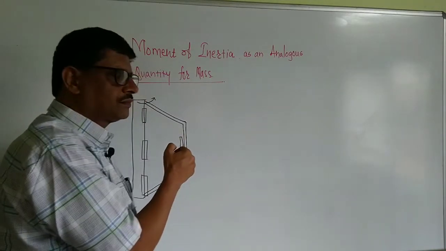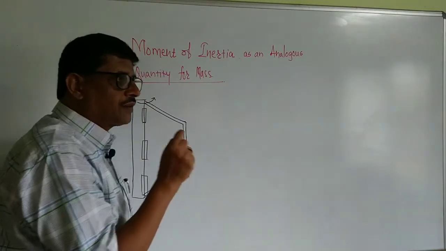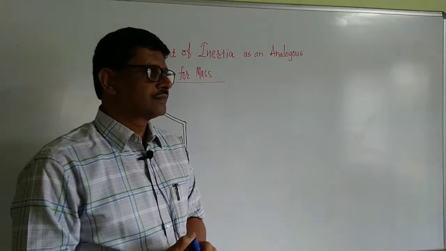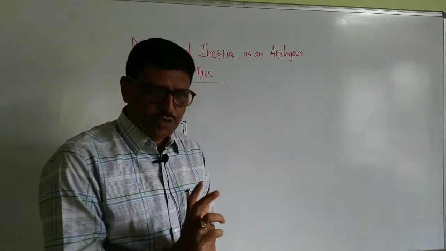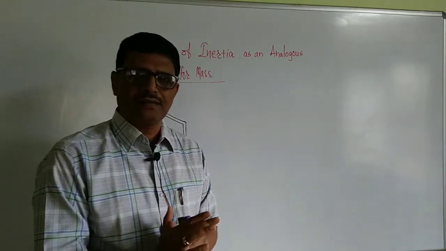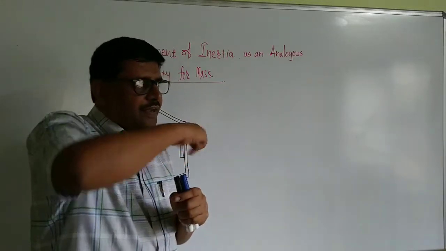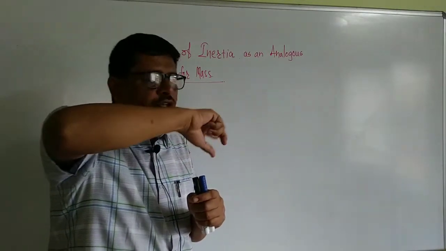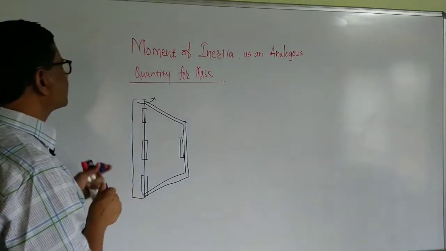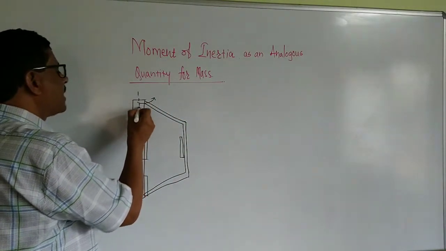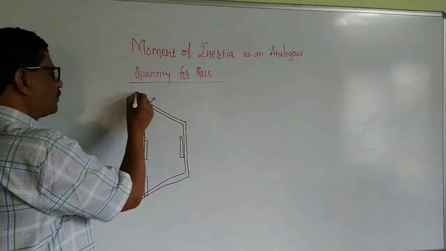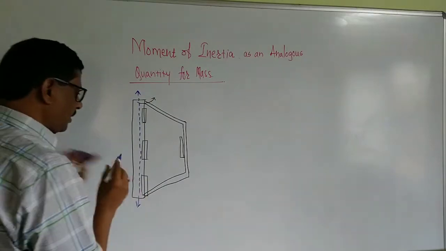Now, one thing which is very clear is that closing and opening of the door is nothing but a turning of the door about the axis which passes through the frame. This is the axis about which the panel of the door turns.